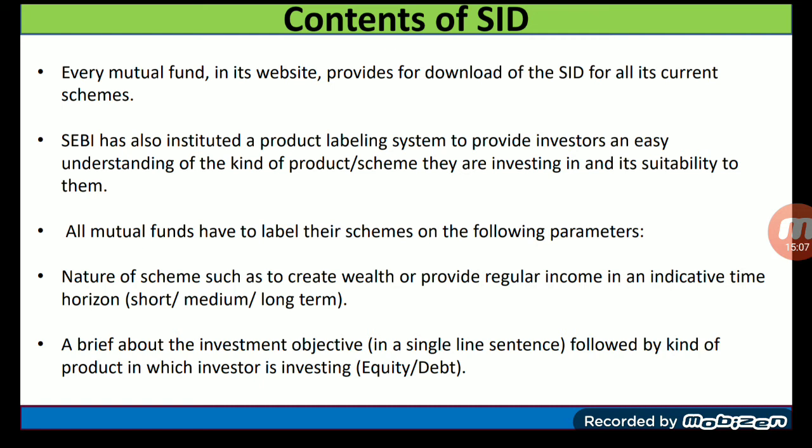Number one, nature of scheme, such as to create wealth or provide regular income in an indicative time horizon, that is short, medium and long term. A brief about the investment objective in a single line sentence, followed by a kind of product in which the investor is investing, that is equity and debt.